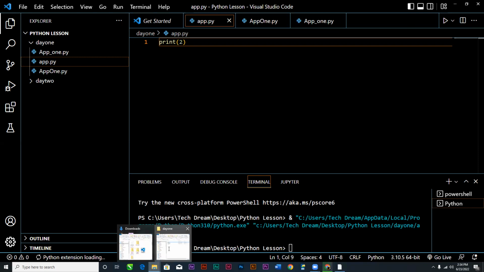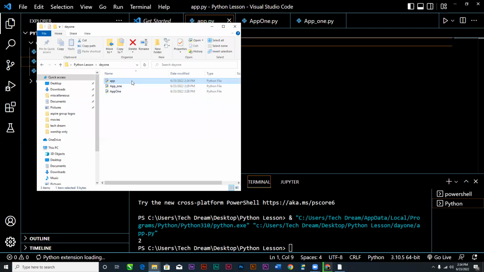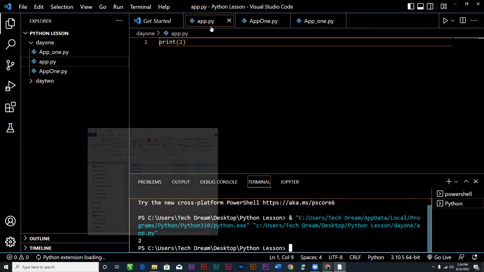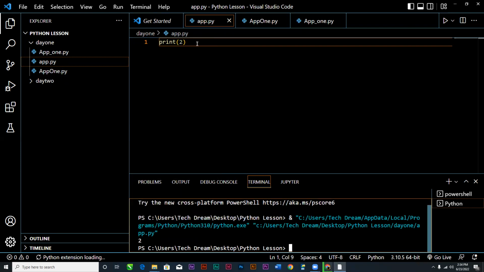Let me go to the, okay, I have my app inside my folder. If I want to run it, okay, don't worry. I can run the software inside my command prompt, but let's do this.